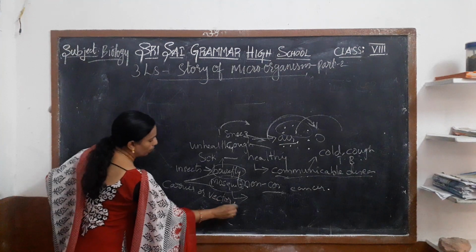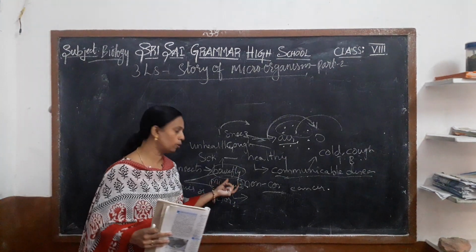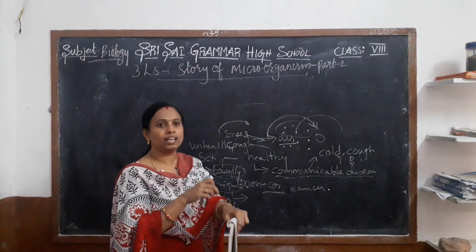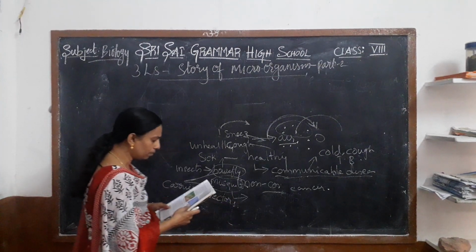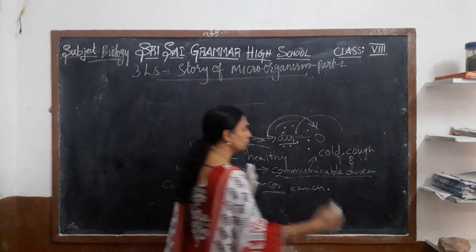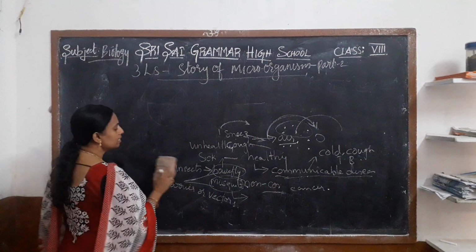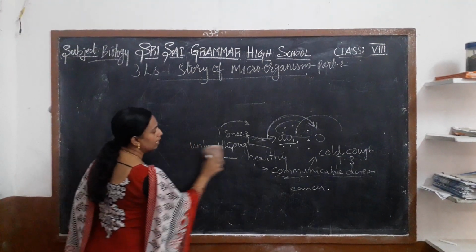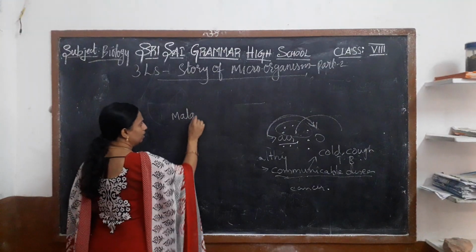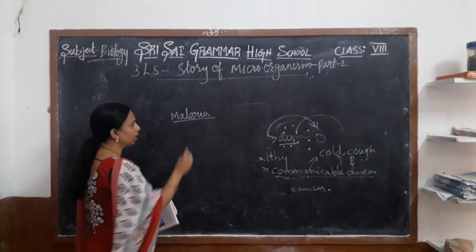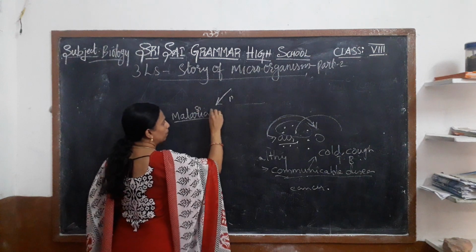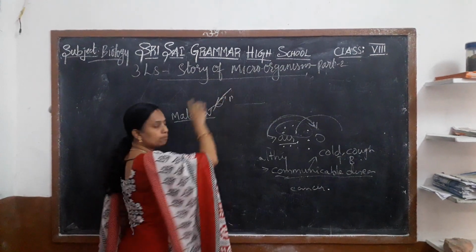They are also known as vectors, which carry the pathogen in their body, and when they bite a healthy person, the pathogen may enter the body. For example, through the mosquito we get malaria. When a mosquito bites a sick person who is suffering from malaria, the pathogen enters the body of the mosquito.